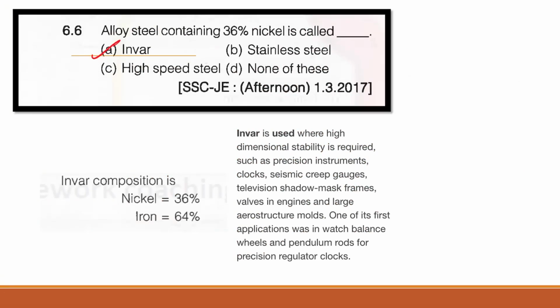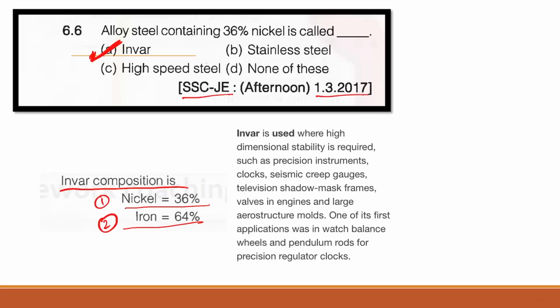So the correct answer is Invar, right? Here you can see Invar composition. Here nickel is 36% and iron is 64%, right? So for 36% nickel we call it Invar. This is basically a factual based question. You have to remember it. There is no other way around, right? It was asked in SSC JE 2017 examination.